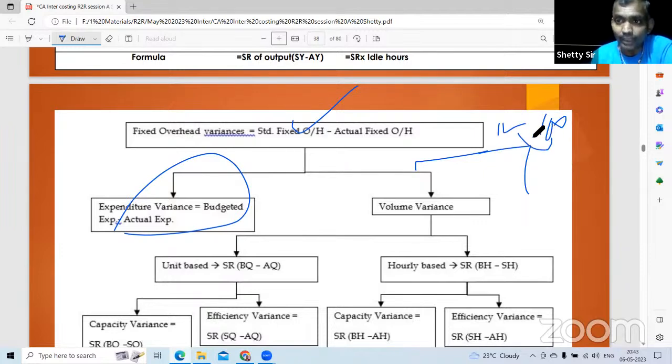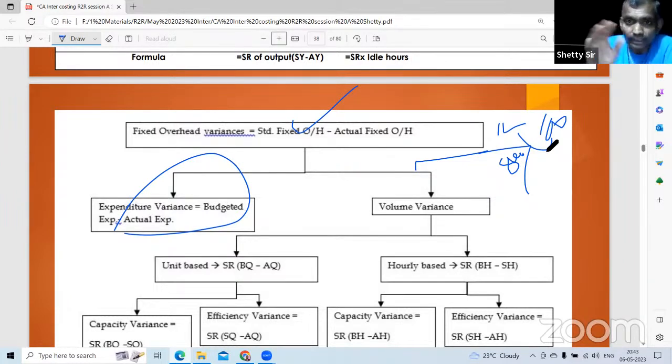So per unit will become 100 lakh by 1 lakh, which is rupees 100. Assuming you ended up with 80,000 units, 80,000 into 100, 80 lakh will become the standard cost. I repeat, 1 lakh units you estimated, 100 lakh is the cost of it. Budgeted cost is 100 lakh, whereas standard is always for actual.